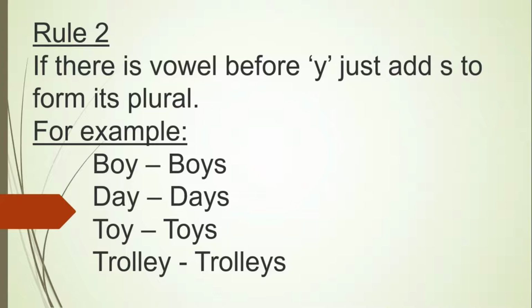And what we'll have to do now? We'll have to add just S next to it, which becomes a plural form. B-O-Y-S, boys. Same goes with the rest of the examples out there. Day, days, toy, toys, trolley, trolleys.